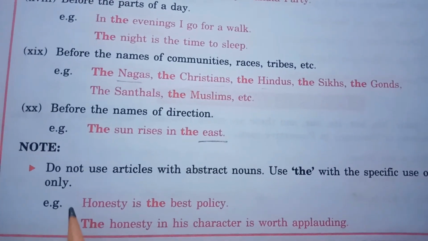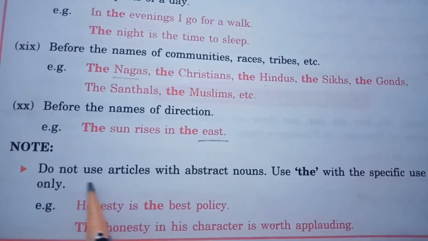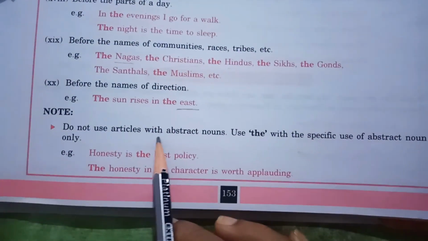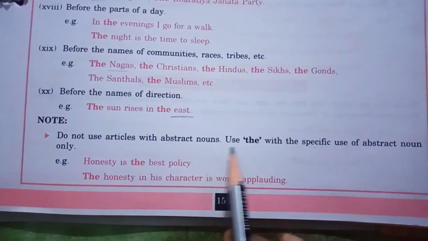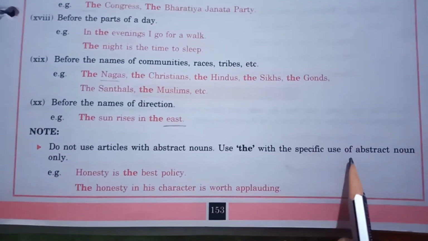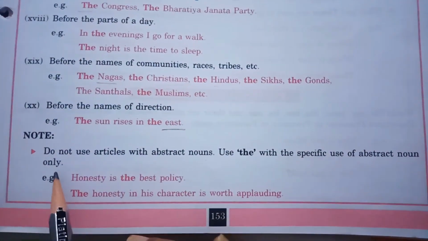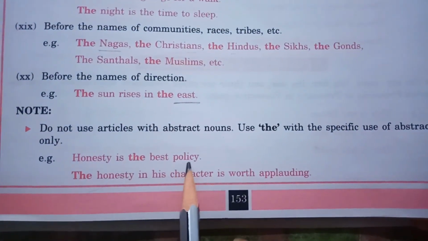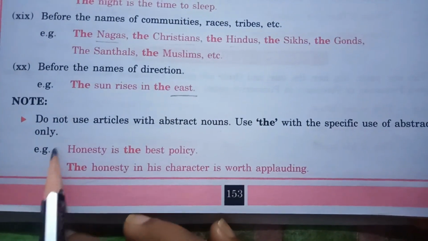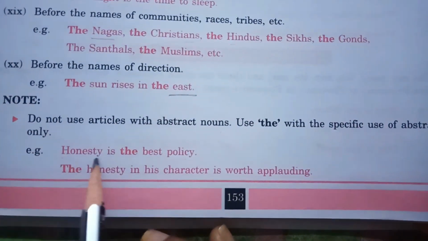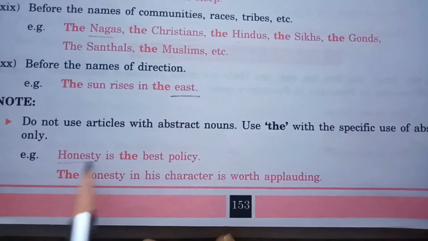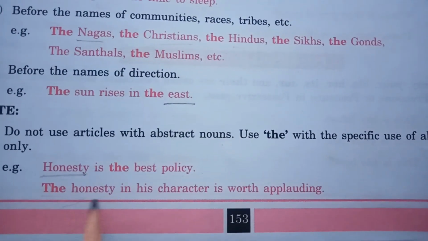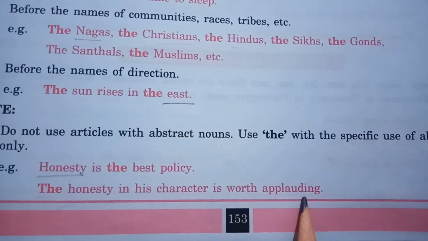Now, where we are not using the, do not use articles. Articles means all the three. With abstract nouns. Use the with the specific use of abstract noun only. Now see what is the difference. Here, honesty is the best policy. I have not said the honesty. Why? Because we are talking about honesty in a general sense. The honesty in his character is worth applauding.